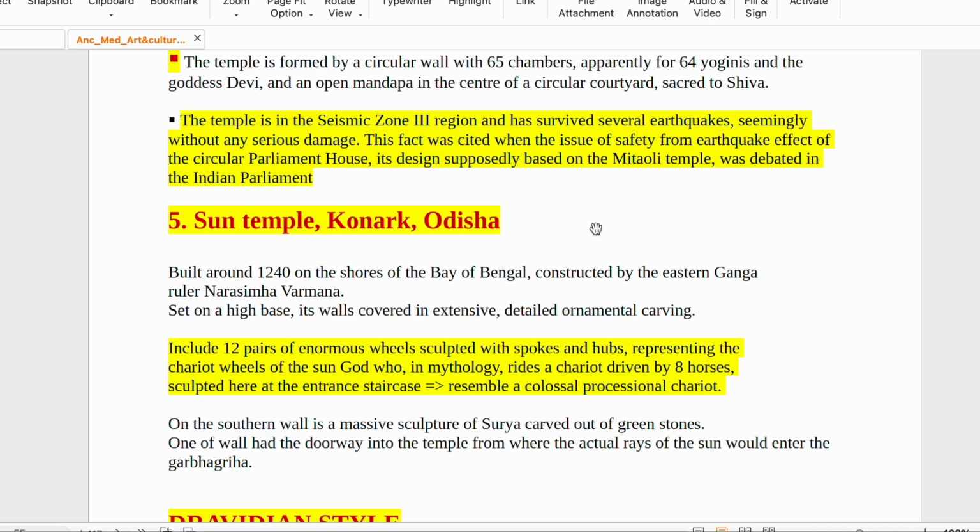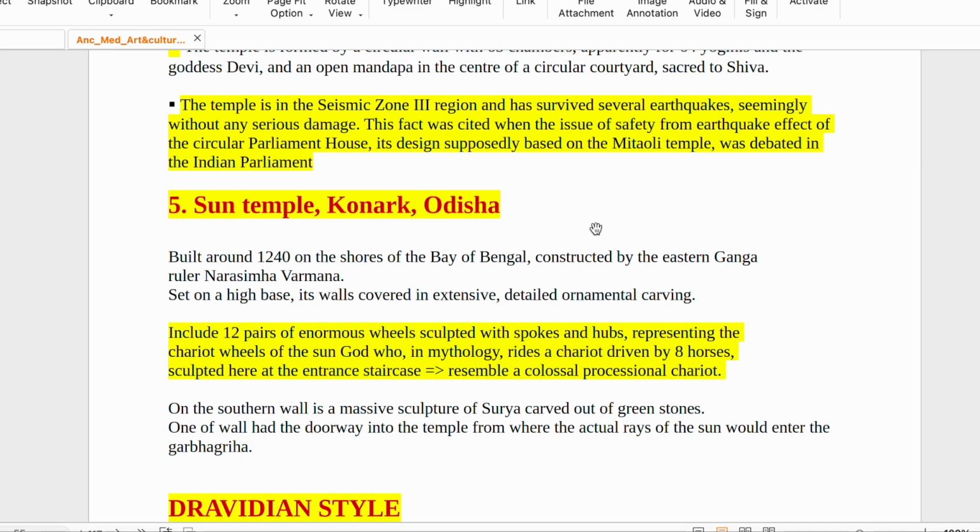Then comes the Sun Temple at Konark, Odisha, built around 1240 on the shores of the Bay of Bengal, constructed by Eastern Ganga ruler Narsimha Varman. Set on a very high base, its walls are covered in extensive detailed ornamental carvings. It includes 12 pairs of enormous wheels, with spokes and hubs, representing the chariot wheel of the sun. They depict the Sun's chariot, which in mythology is driven by 8 horses.